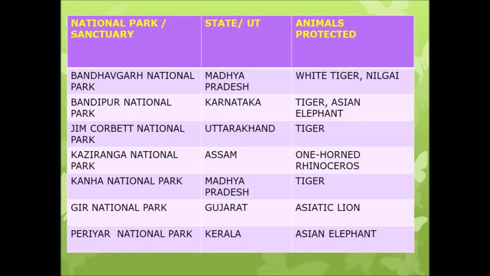Which is protected here, children? Asiatic lion. The next one, Periyar National Park, which is located in Kerala, and there Asian elephants are protected. Is it clear, children?